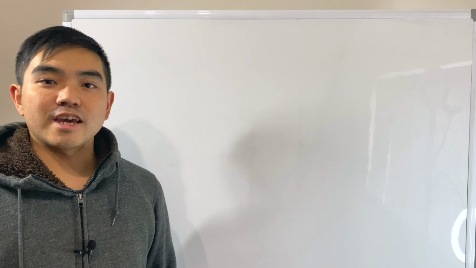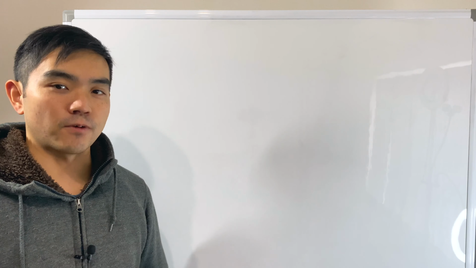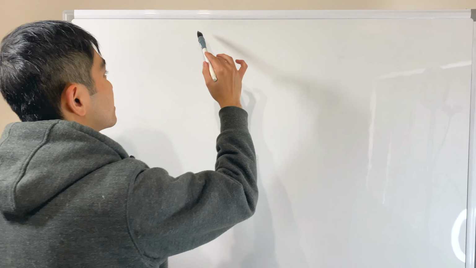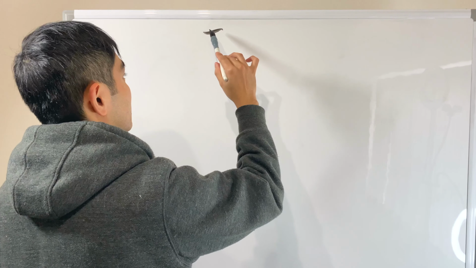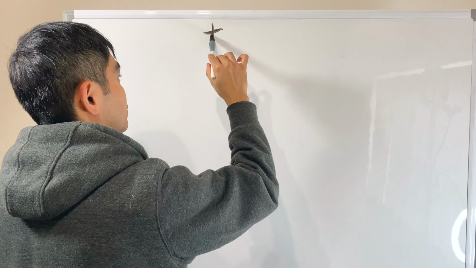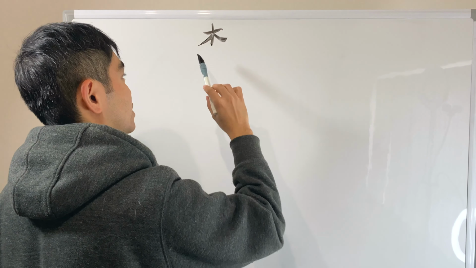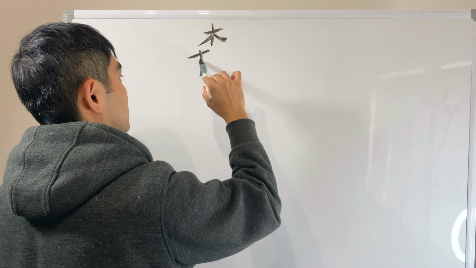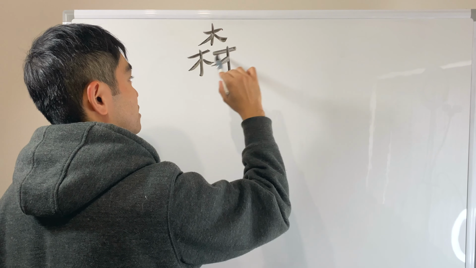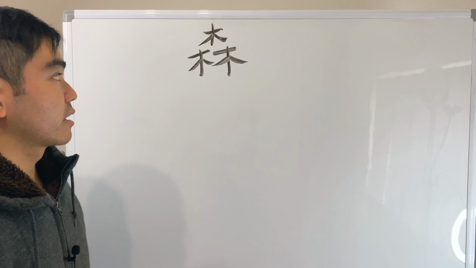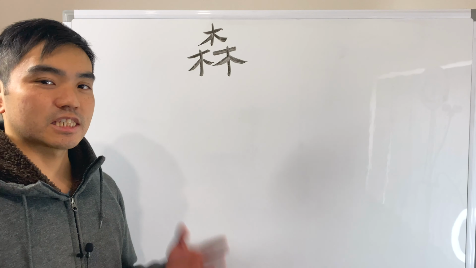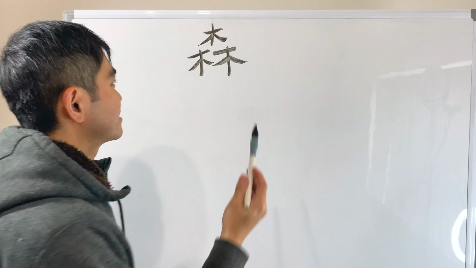Okay, today's first kanji, forest. Across, pull down, sweep, sweep. Then copy, two more, okay? And the next one is smaller forest.